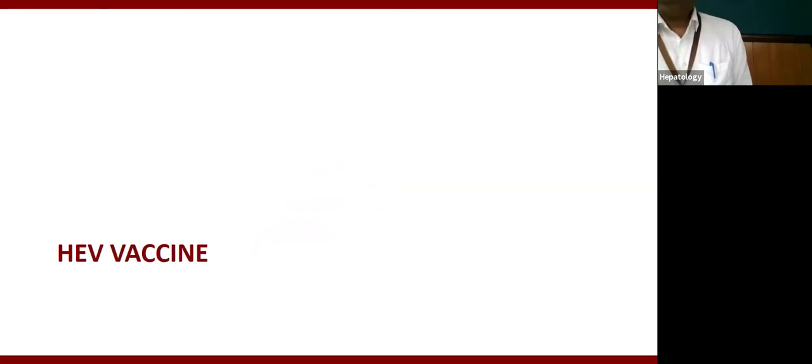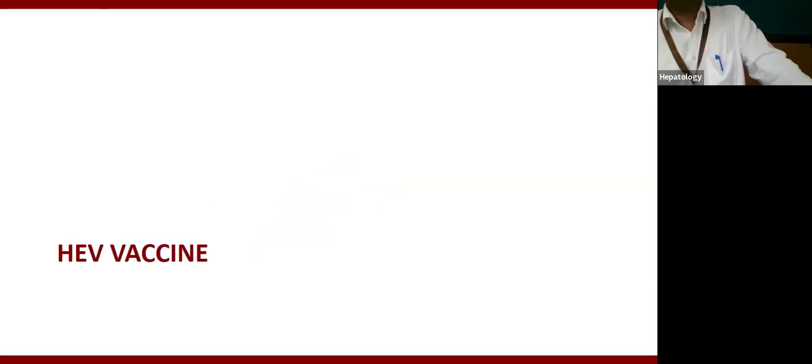And chronic HEV is treated with ribavirin and pegylated interferon. At least pegylated interferon is not very well tolerated in organ transplant recipients who are developing chronic HEV. So it is a very difficult situation, because if you give peg interferon, it will cause organ rejection. Peg interferon, how does it work?